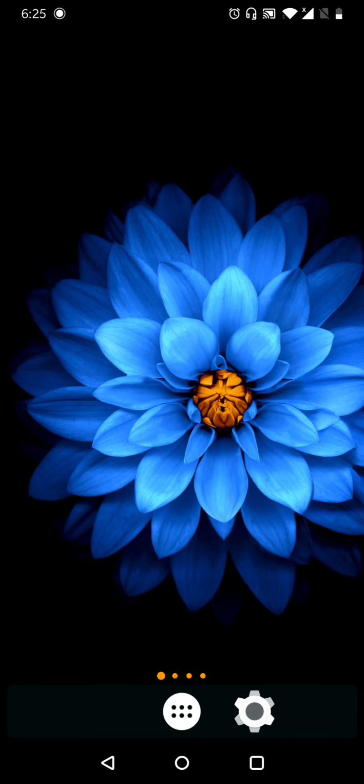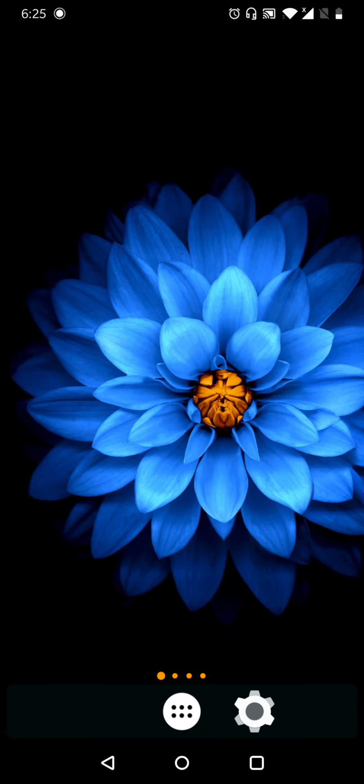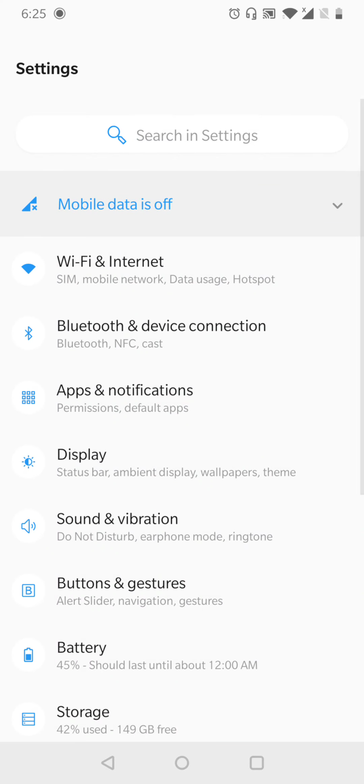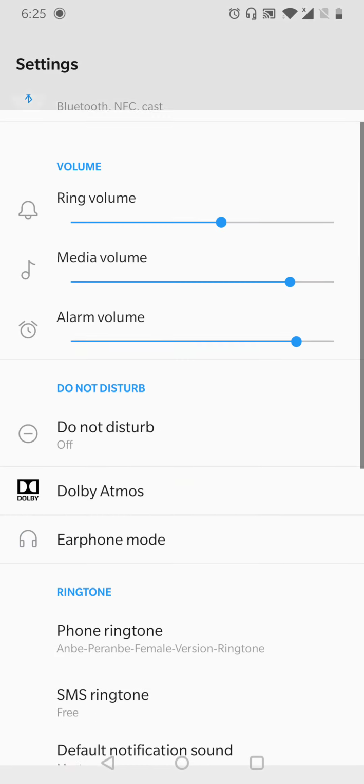So how can we reduce or increase phone ringtone volume? For that we need to go to settings. If you open settings, there is sound and vibration. Press on sound and vibration.